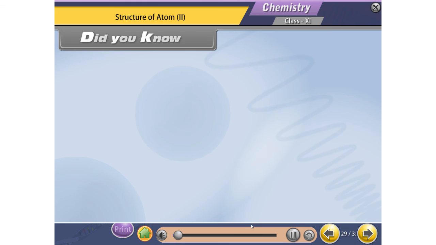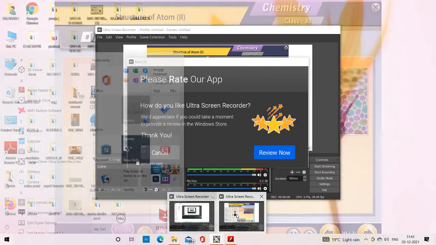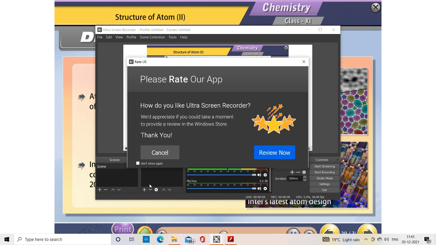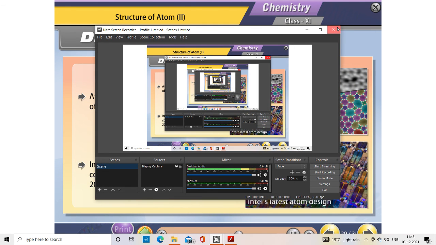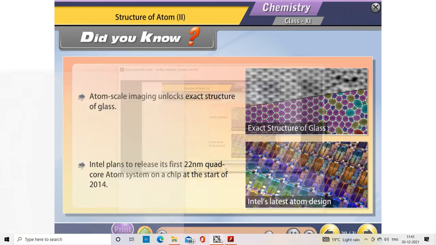Assessment. Did you know? Atom scale imaging unlocks exact structure of glass. Intel plans to release its first 22 nanometer quad-core Atom system on a chip at the start of 2014.